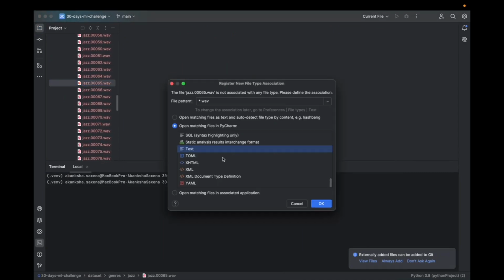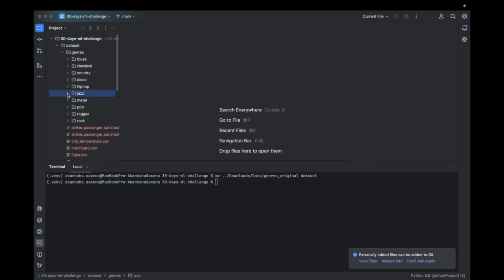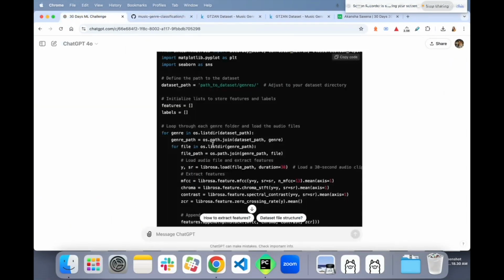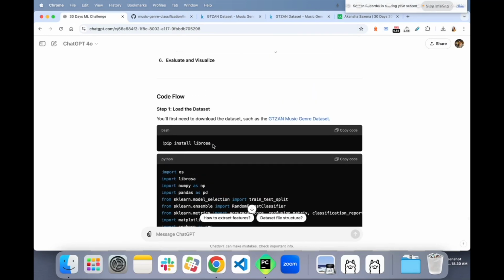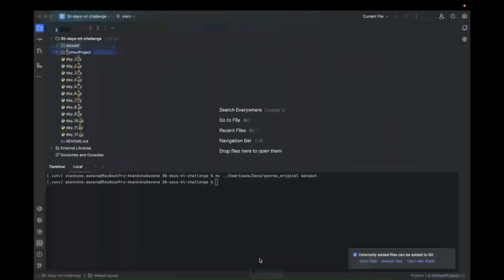Okay, here the file was creating a problem in the jazz section. So we'll see if we get some error. We'll also learn and see how people have solved it, and we'll also solve it. So let's start with it. Today's challenge is going to be to extract the features, or build the features, using the library called Librosa. So we have to install this library.